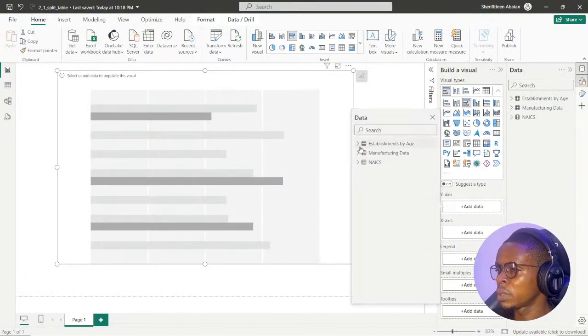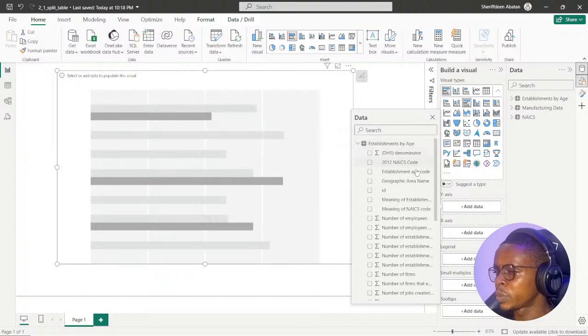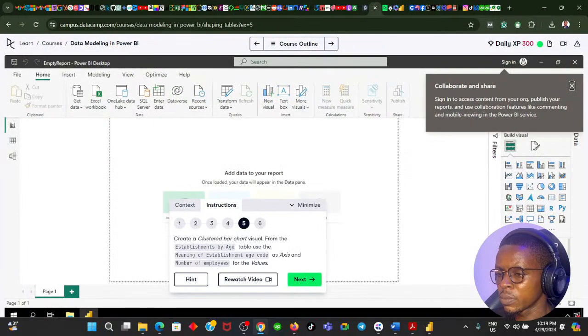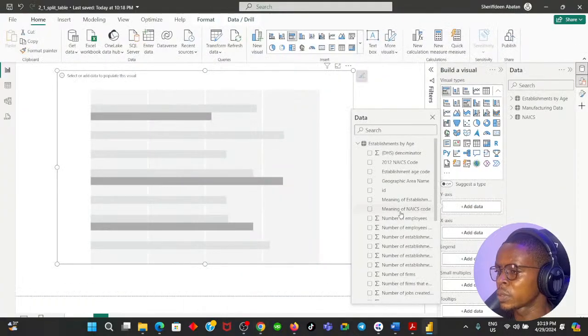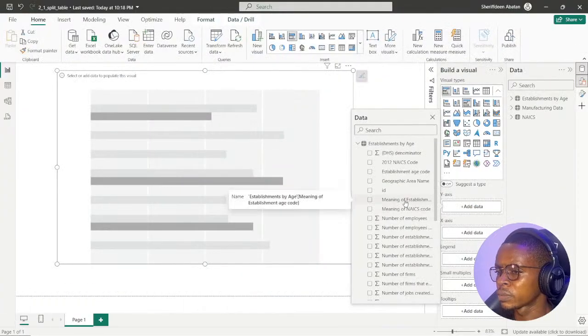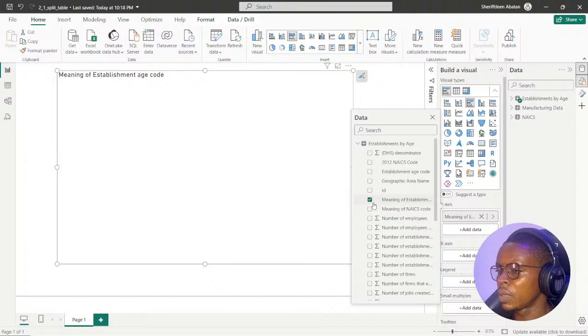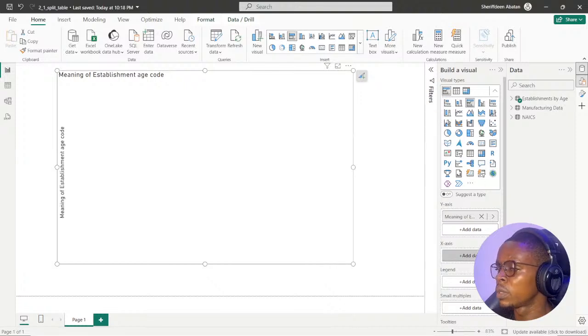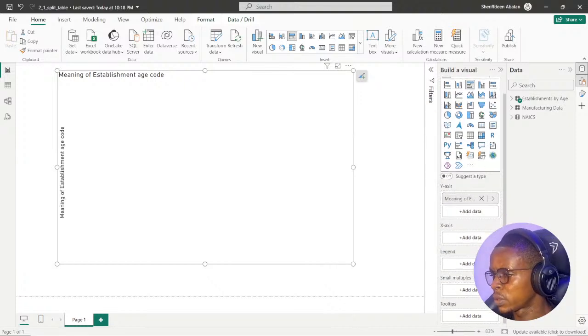Okay, let's add meaning of establishment by age. This is it. It's code, so I'm correct. And number of employees on the value axis. Where is the value axis?